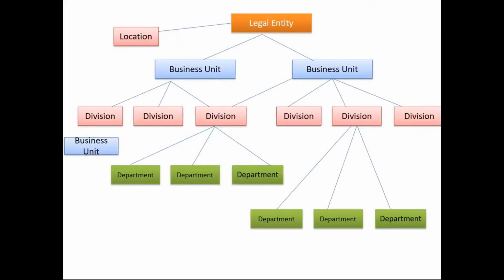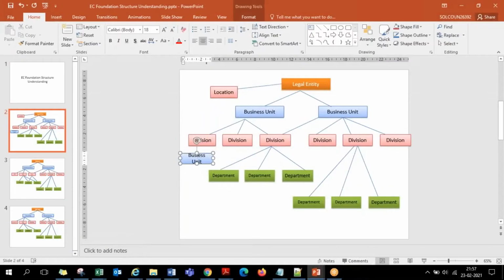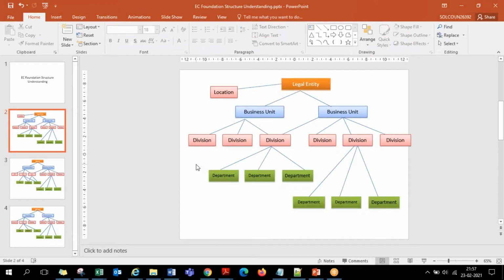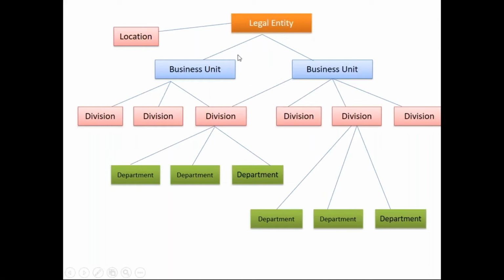So this is how the tree structure of an organization will be built up, guys. So first we'll have the legal entity. Under the legal entity, we'll have different lines of business, the business units the company is into. Under each business unit, there will be some divisions. In each division, there will be some departments. So this is how the standard Employee Central org structure will be set up in the system.